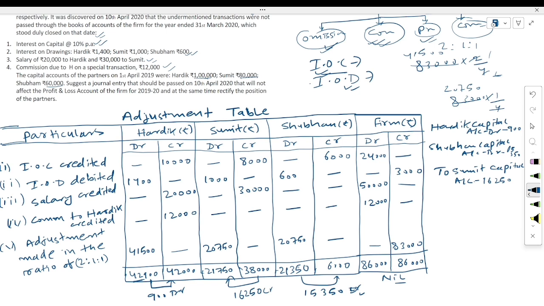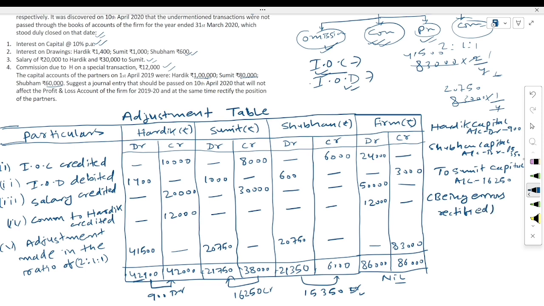It means you have rectified these entries correctly. If the debit and credit balances are not equal, it means something is missing here. You are making a few mistakes. We will also write the narration, being errors rectified.